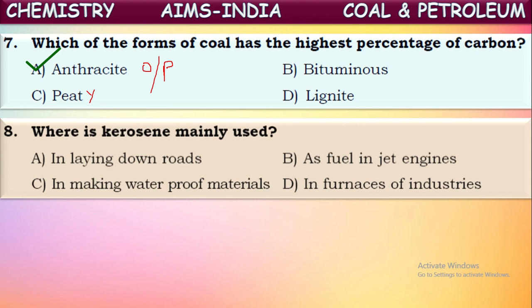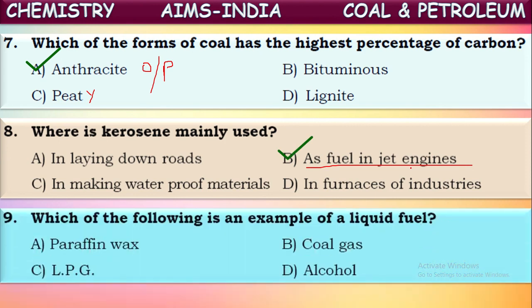Not only these two, there is one more important use of kerosene, that is in jet engines. They use kerosene as fuel in jet engines. So it is being used even nowadays as a fuel in jet engines. Is it there in option C? In laying down roads? No. In laying down roads they use bituminous, not kerosene. In making waterproof materials, bituminous is used, not kerosene. In furnaces of industries it is not used. So it is used as a fuel in jet engines. This is the correct answer. Okay.